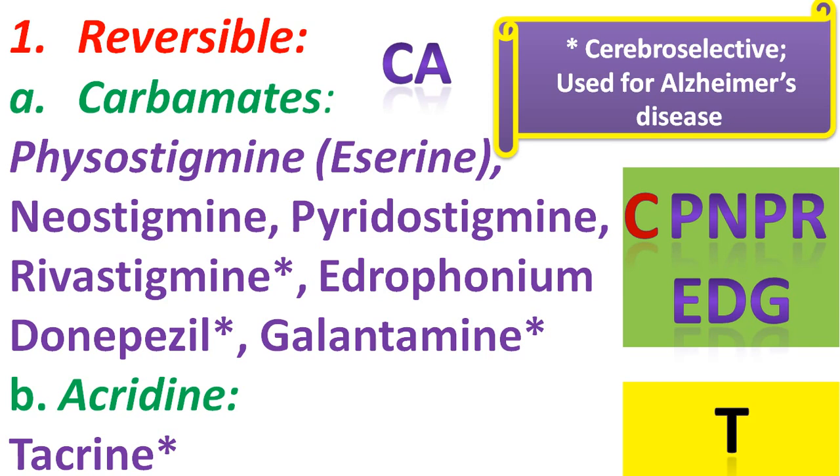C stands for carbamates, and carbamates include the drugs like PNPREDG. Okay, now again in a similar fashion, if we use the letter A in memorizing the word tacrine, the word becomes CPNPREDGAT. So now this complete single word comprises the complete class of reversible subclasses, which are included as anticholinesterase agents.